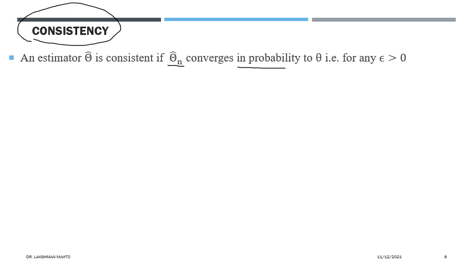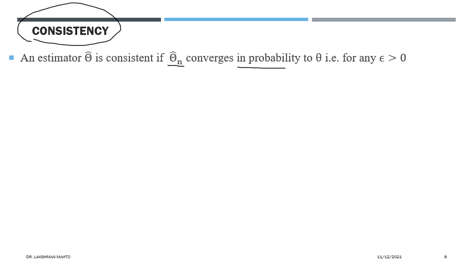We have to talk about convergence in probability. That is the meaning of consistency: for various sample sizes, you will get a sequence of estimators, various members of the sequence of estimators. So you have to talk about convergence of that sequence of estimators. If it converges to theta in probability, then we claim that theta hat is a consistent estimator for the parameter theta.